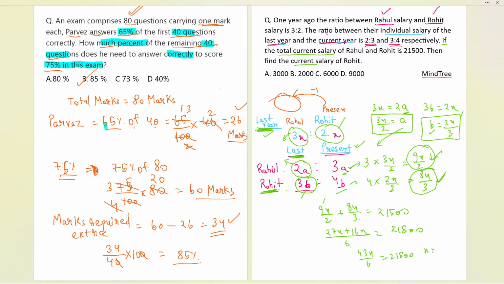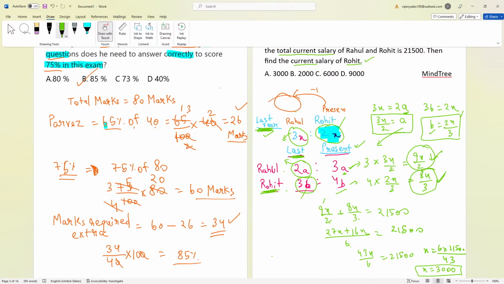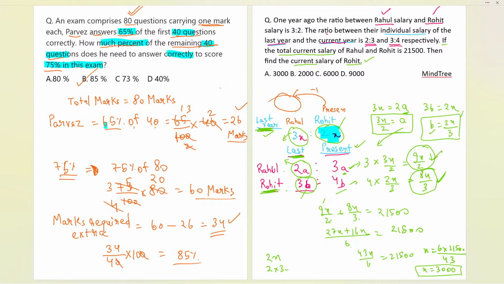So x will be what? It will be 6 times 21500 divided by 43. If you solve it, you will get the value of x as 3000. That is the value of x we are getting. Now let me tell you, the salary we need is Rohit's, and Rohit is having a salary of 2x. So we just need to find the 2x value. 2x will be 2 times 3000, that is 6000. We are getting the final answer.